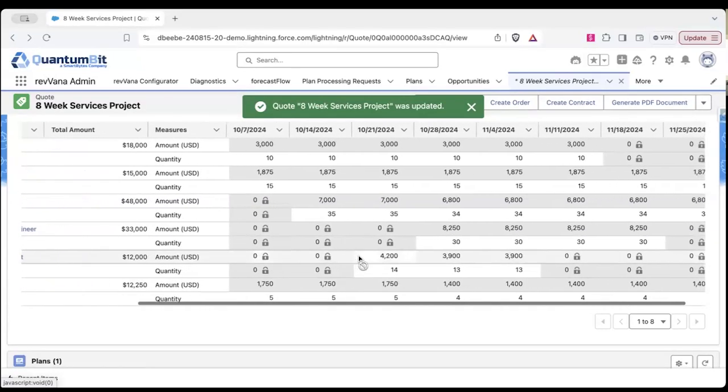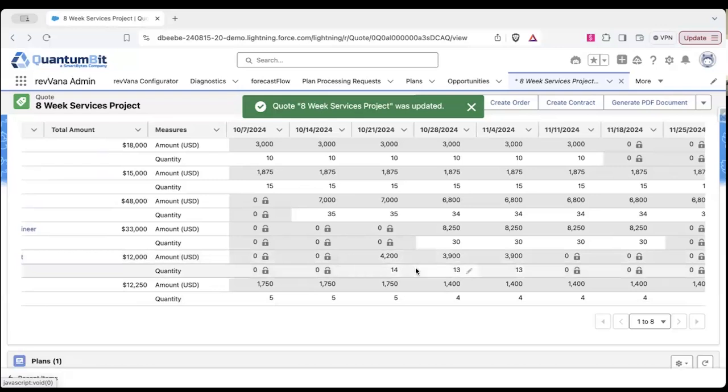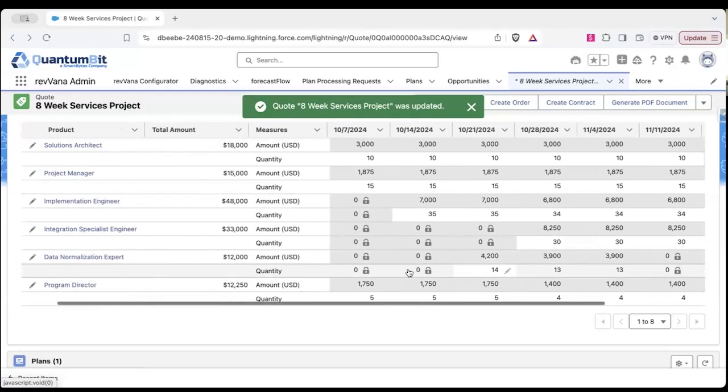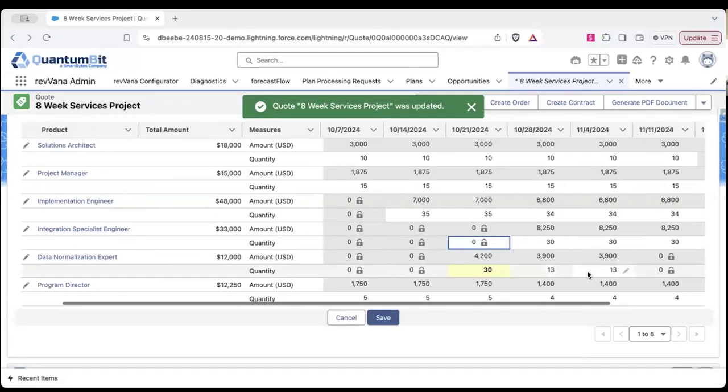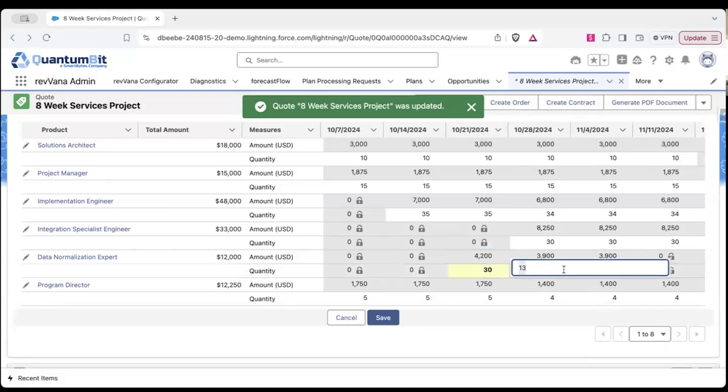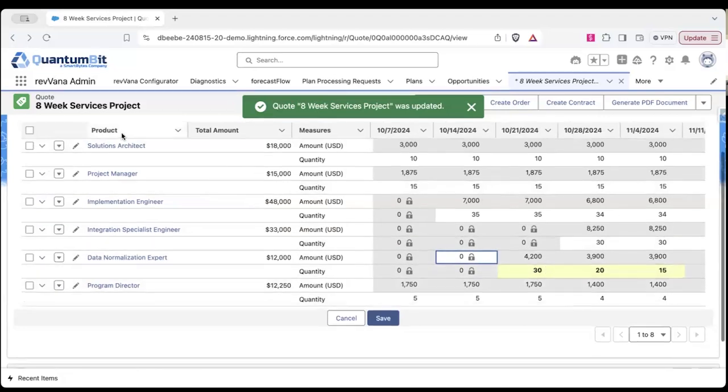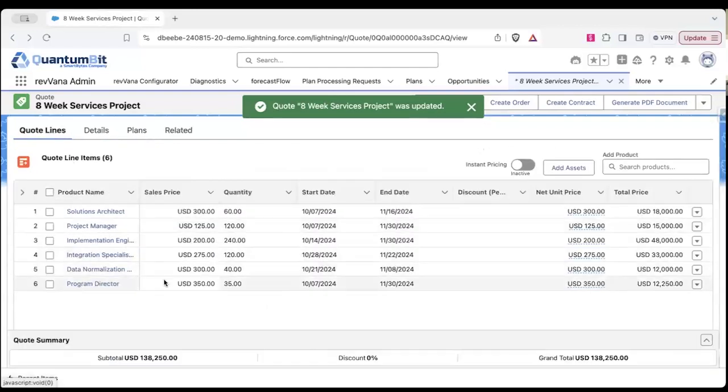Let's say that we've kind of under budgeted and underestimated what we needed here for this data normalization person. So for this first week, we actually want to put them at 30 hours. And then the second week, we want them at 20 hours. And then this last week, we want them at 15 hours. So here we bumped them up to 65 hours versus what's on the quote currently, they're at 40 hours.